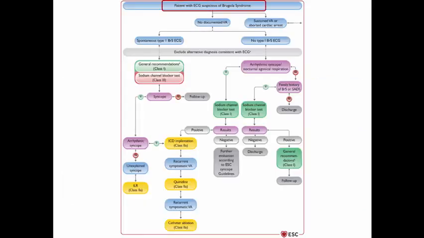This diagram explains how to manage a patient with suspected Brugada syndrome. First of all, we deal with a patient who has no documented ventricular arrhythmia. If he has a spontaneous type 1 Brugada pattern, exclude alternative diagnoses that may be consistent with the ECG, for example ischemia, which may result in ST elevation and may be confused with Brugada syndrome. Follow the general recommendations and advise the patient to avoid specific triggers, and the sodium channel blocker test has no role here. If the patient does not have any syncopal episodes, just follow up.